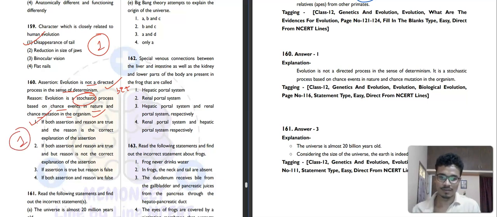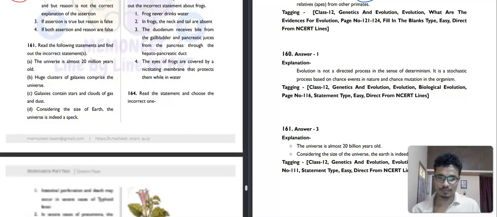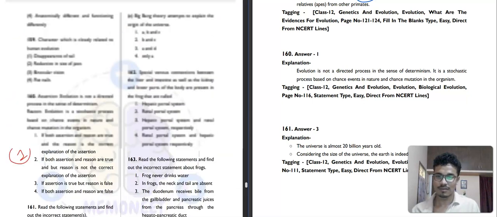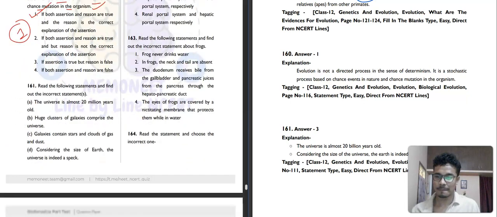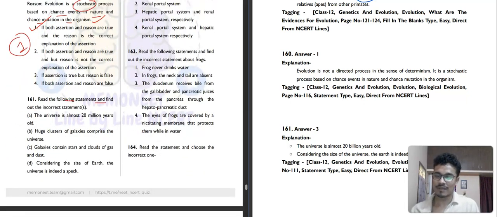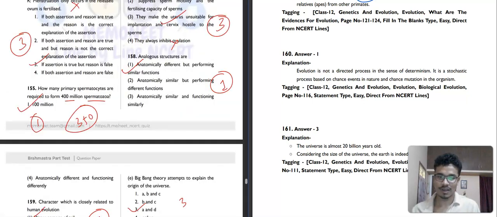And 161. It is saying read the following statements and find out the incorrect statement. The universe is almost 20 billion years old. A huge cluster of galaxies comprises the universe. Correct. Galaxies contain stars and clouds of gas and dust. Correct. Considering the size of Earth, the universe is just a speck. Considering the size of the universe, the Earth is indeed a speck. Size of the universe, not Earth. That is the wrong one. I also made a mistake. So here the incorrect ones are A and D. The third option will be your correct answer.